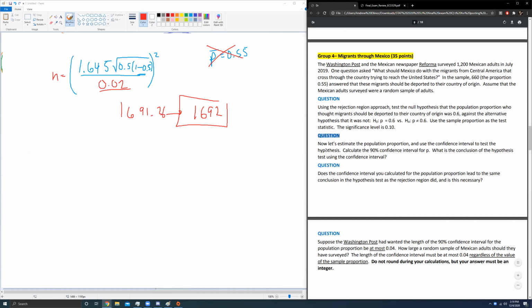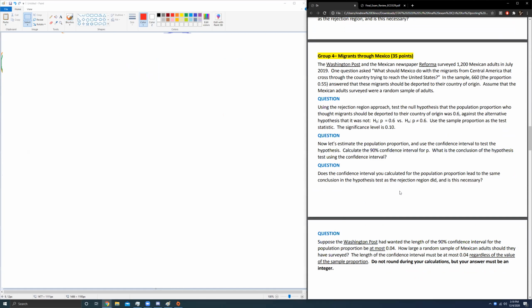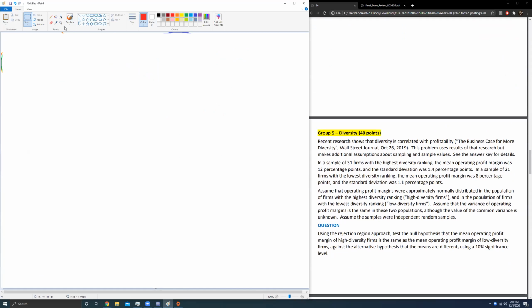Rejection region, confidence interval, minimum sample size. And when you did the rejection region and confidence interval, did those results necessarily give you the same result? And the answer for one proportion is that no, it's not necessarily the case that you'll get the same conclusion. Moving on to group 5.